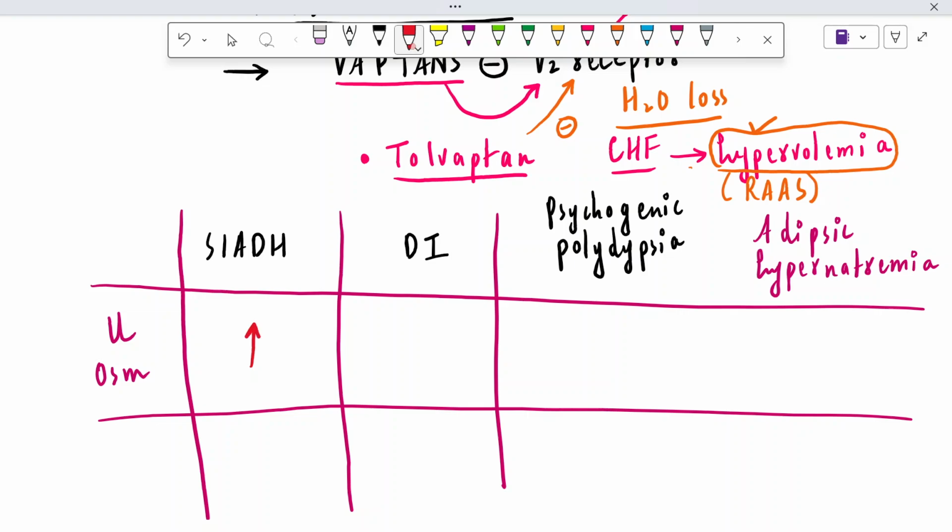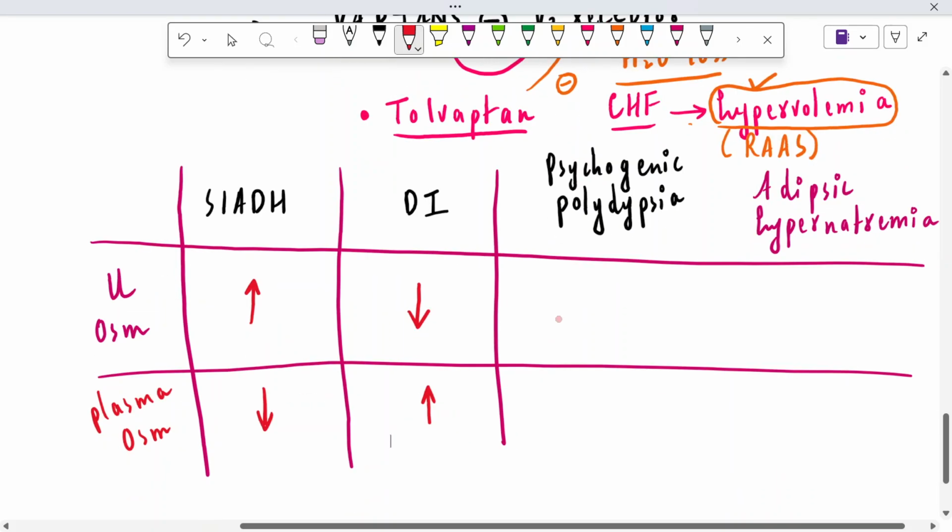In case of diabetes insipidus, a large amount of water is excreted, so urine becomes diluted. Urine osmolality will reduce. What about the plasma osmolality? Think logically. In case of SIADH, plasma becomes diluted, so plasma osmolality will reduce. In case of DI, the plasma becomes concentrated, so its osmolality will increase.